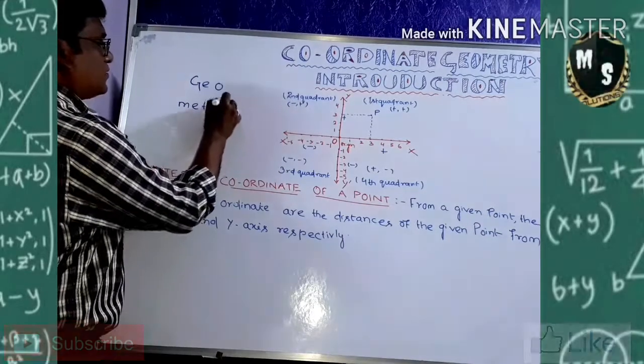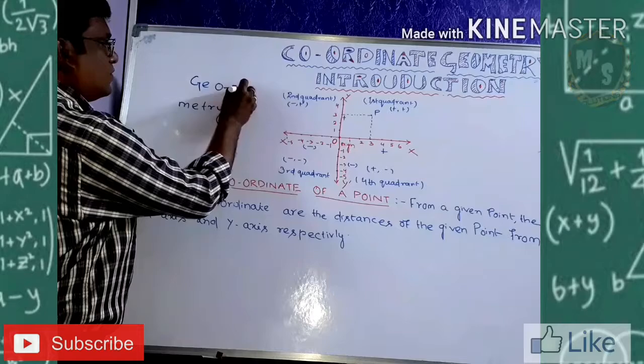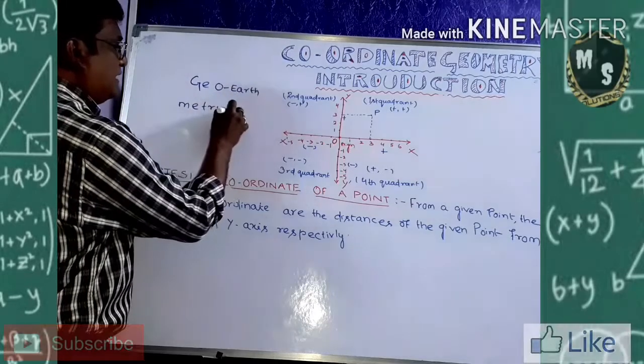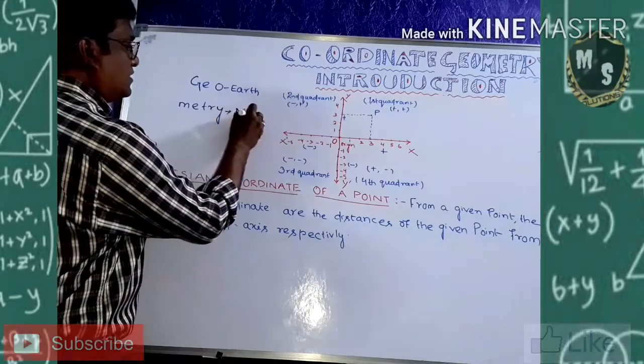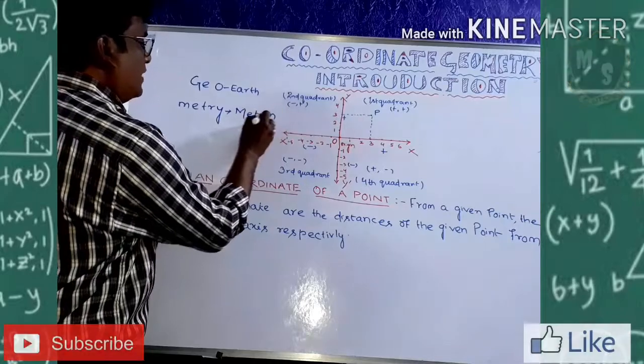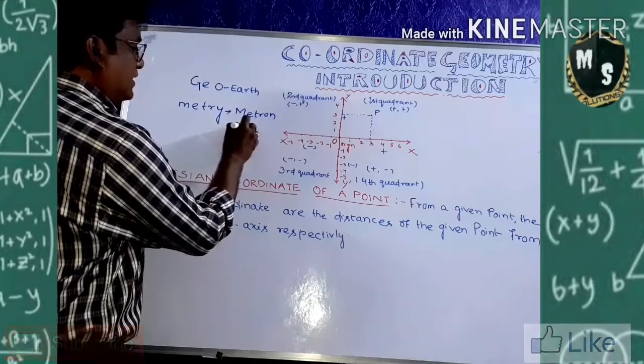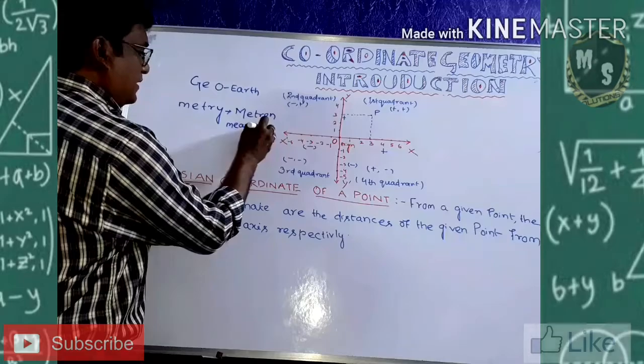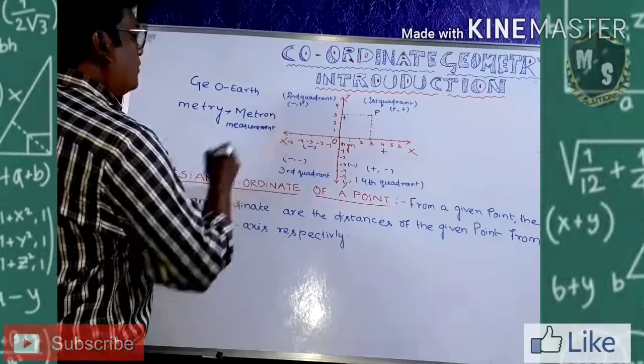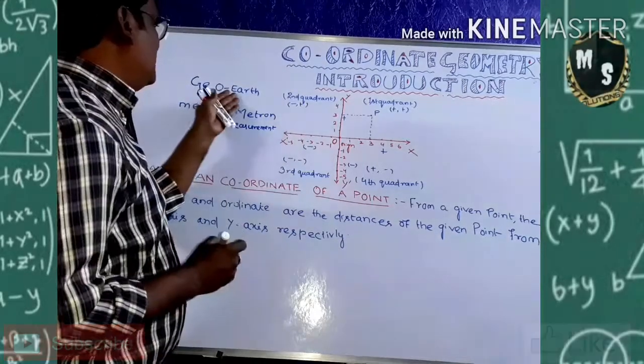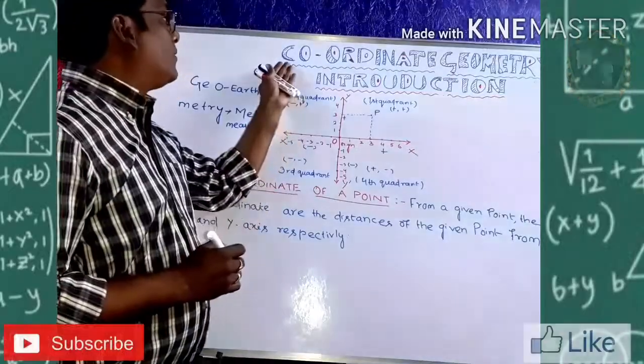Geo is called earth, and metry is derived from a Greek word, metron. Metron means measurement. So we are going to the measurement of earth in coordinates.